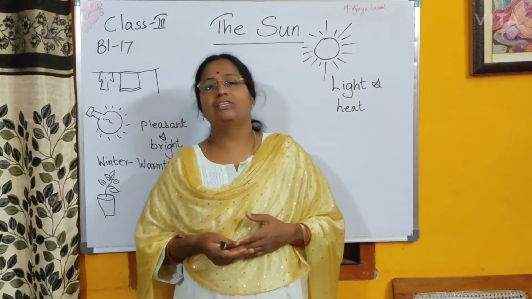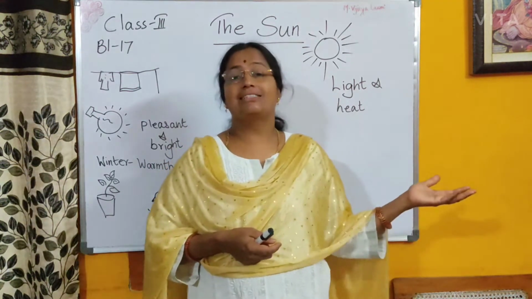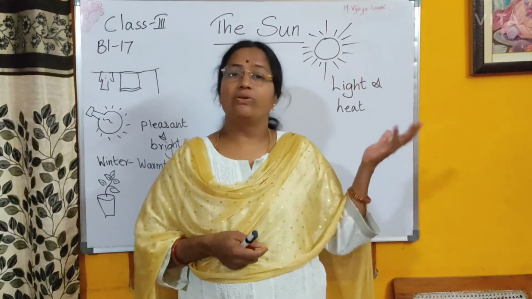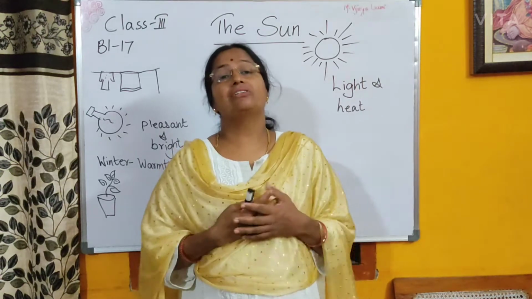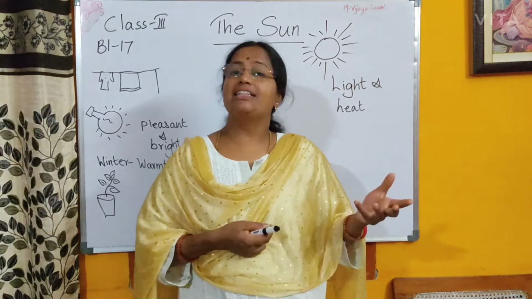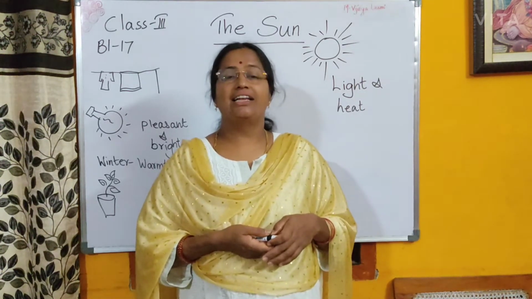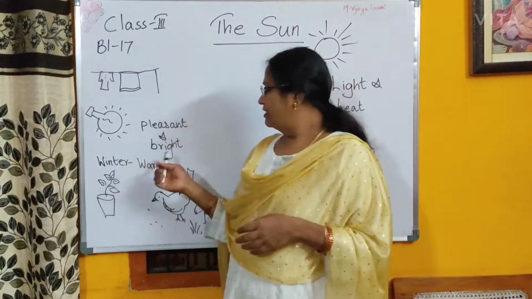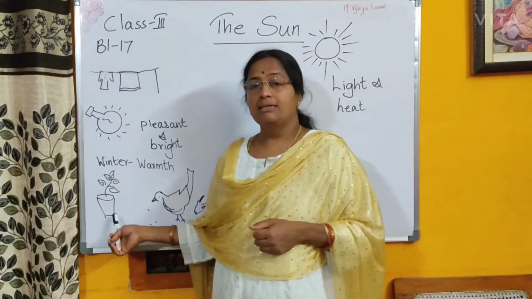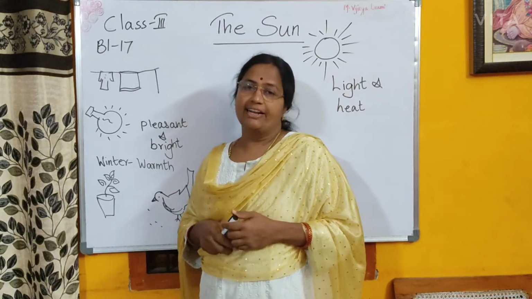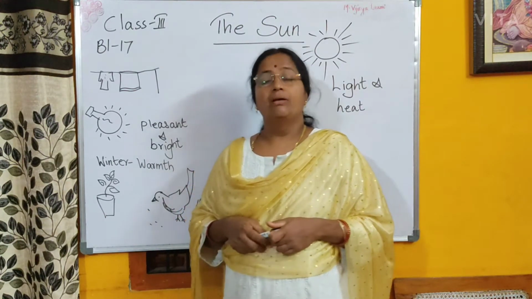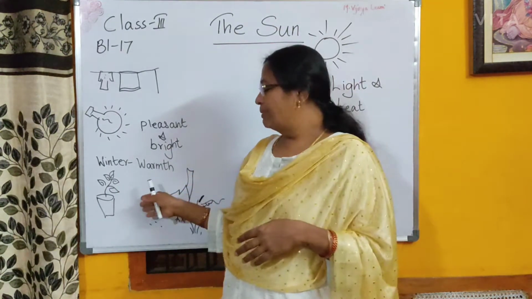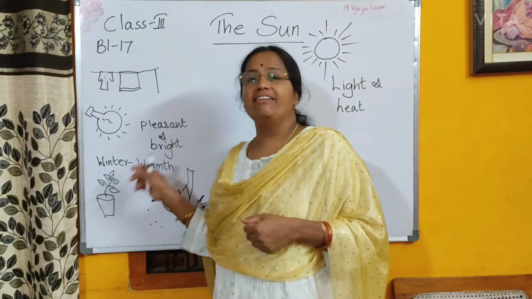It was winter season, and we were trying very hard to get some warmth, to make ourselves warm. So in winter season, if you sit in the sunlight, you will get some heat also, and you can keep yourself warm. Sitting in the sun in winter season is really great. So, winter and warmth. Then plants: all the plants need sunlight. We prepare the food in our kitchen. How do plants prepare their food? They prepare their food in the leaves.